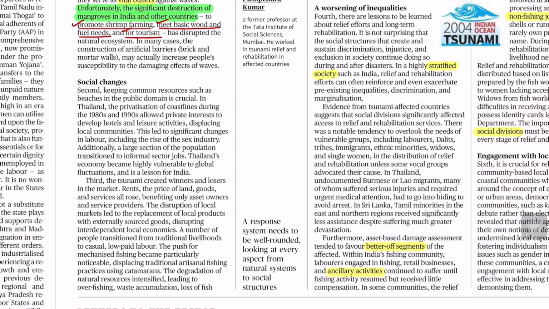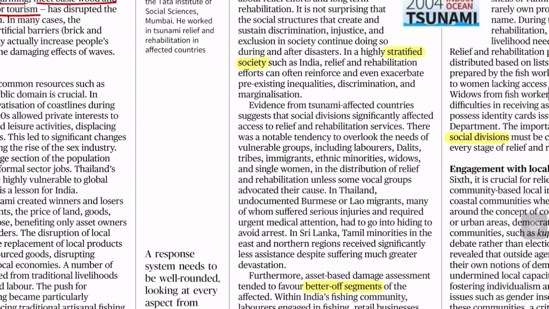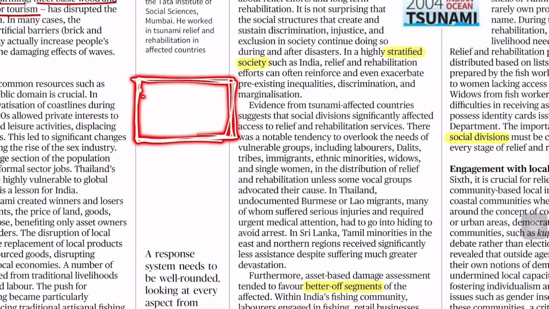Next keyword is your stratified society. You heard about this word stratified in geography. Try to recall. Suppose this is a volume of water. If you observe it from a scientific point of view, you will find that this is not only a volume of water, but it is also stratified into layers.